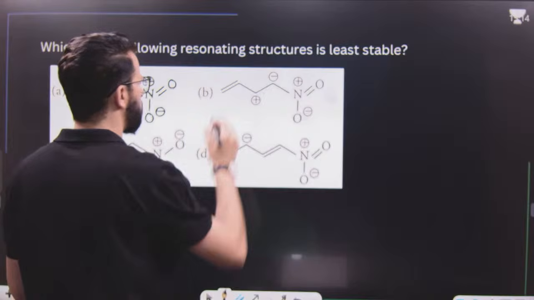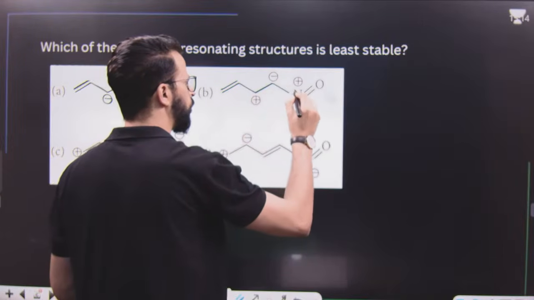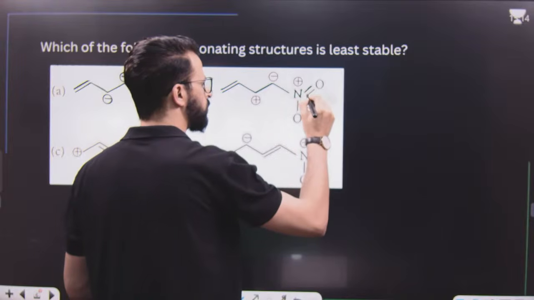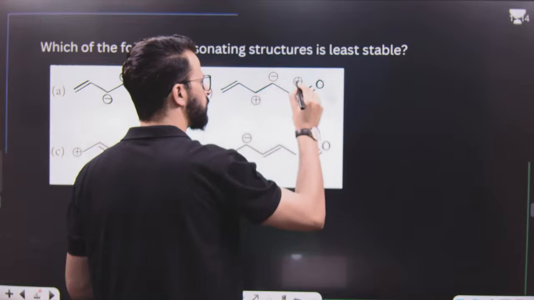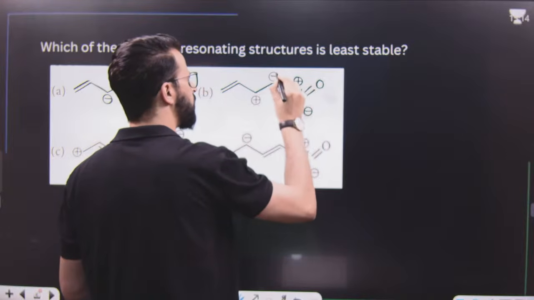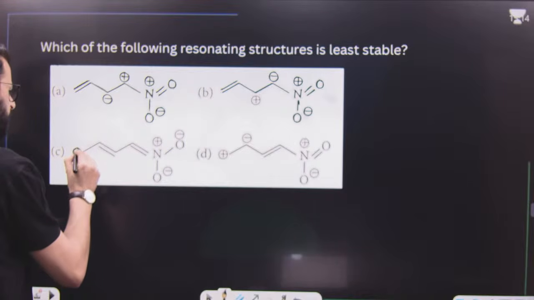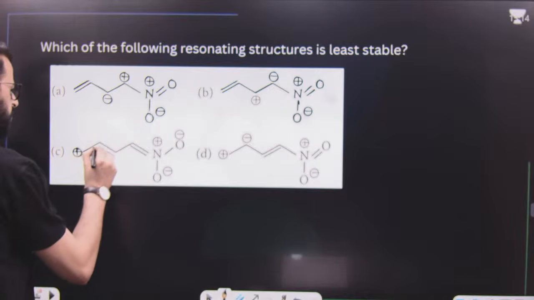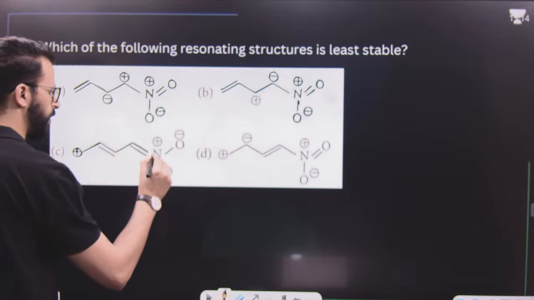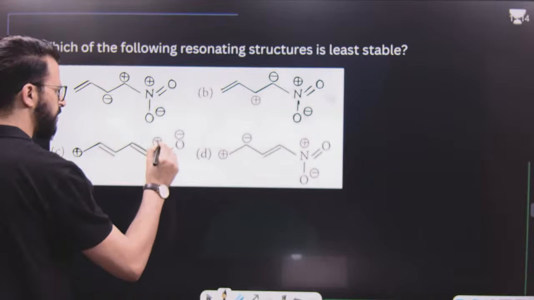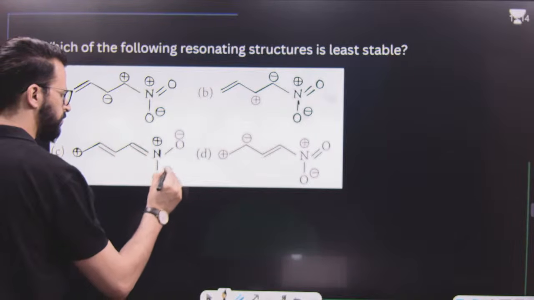Then the second option is like this. It's double bond, single bond, single bond, single bond. Then it's nitrogen, then double bond O, single bond O having a negative charge. This is a positive charge on this nitrogen and a negative charge on carbon. So this is option number third. Positive over here, then single bond, then double bond, then single bond, then once again double bond, then nitrogen. Nitrogen is having a positive charge, then oxygen is having a negative charge.